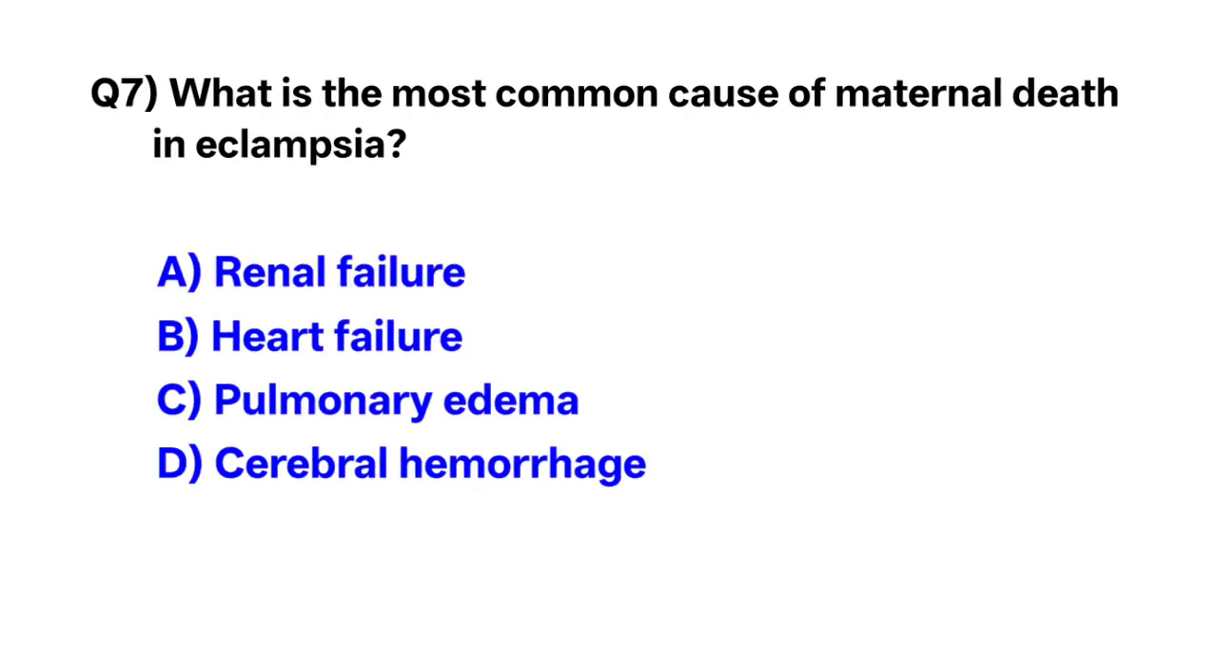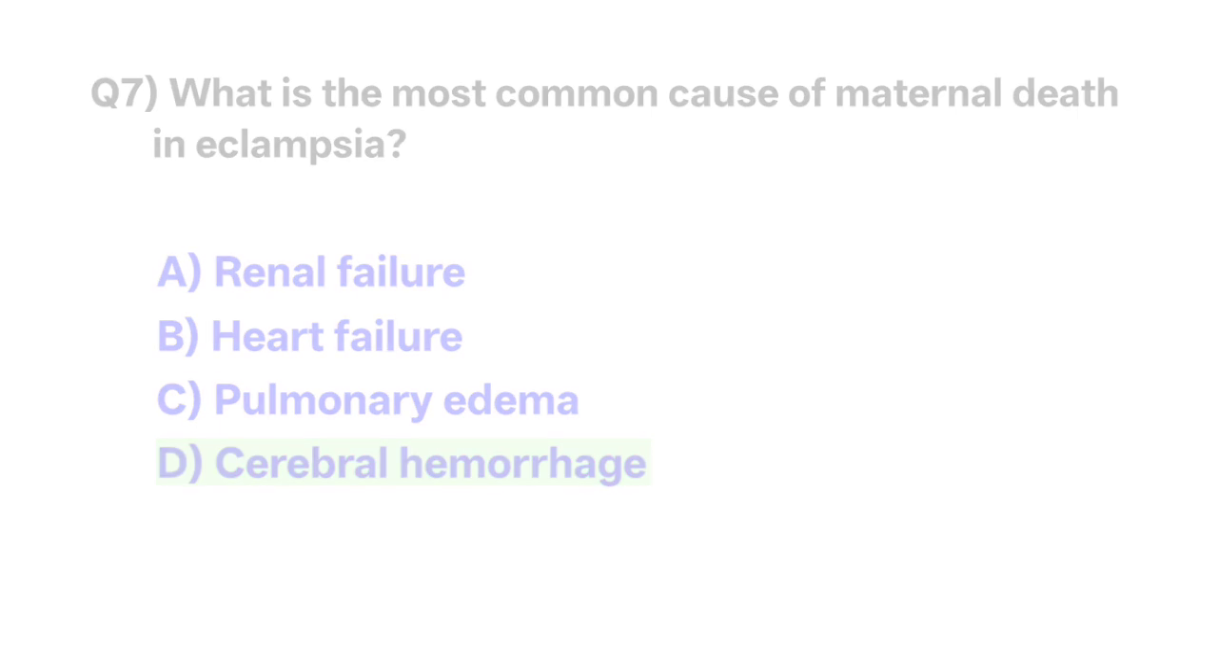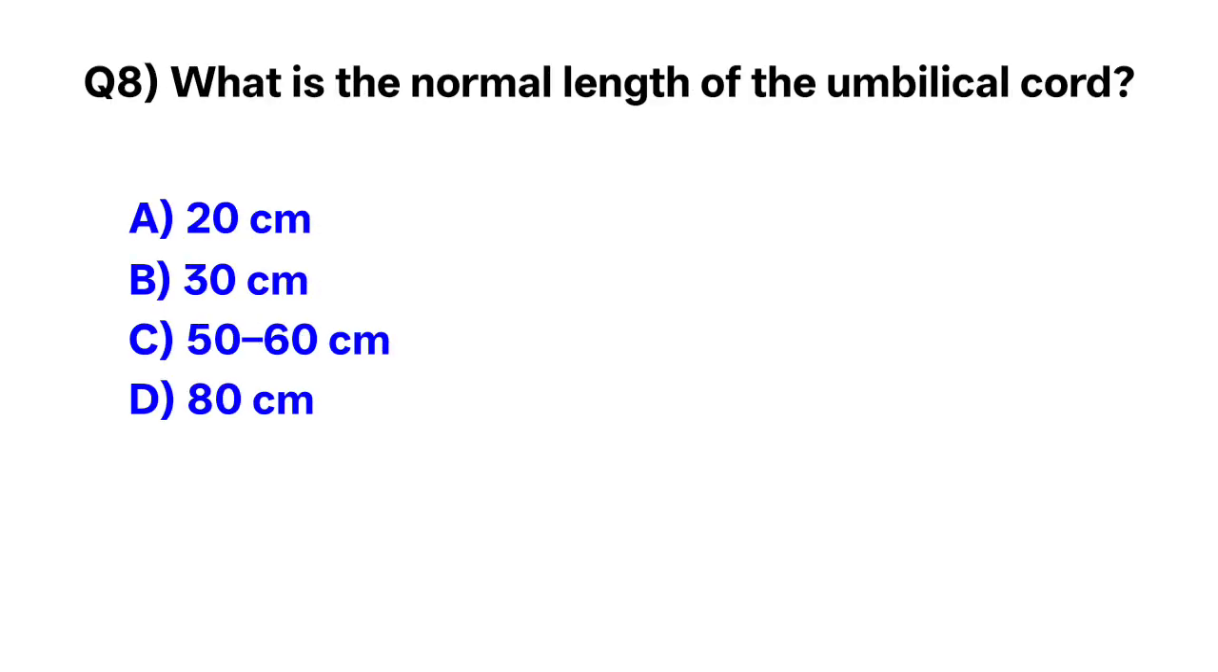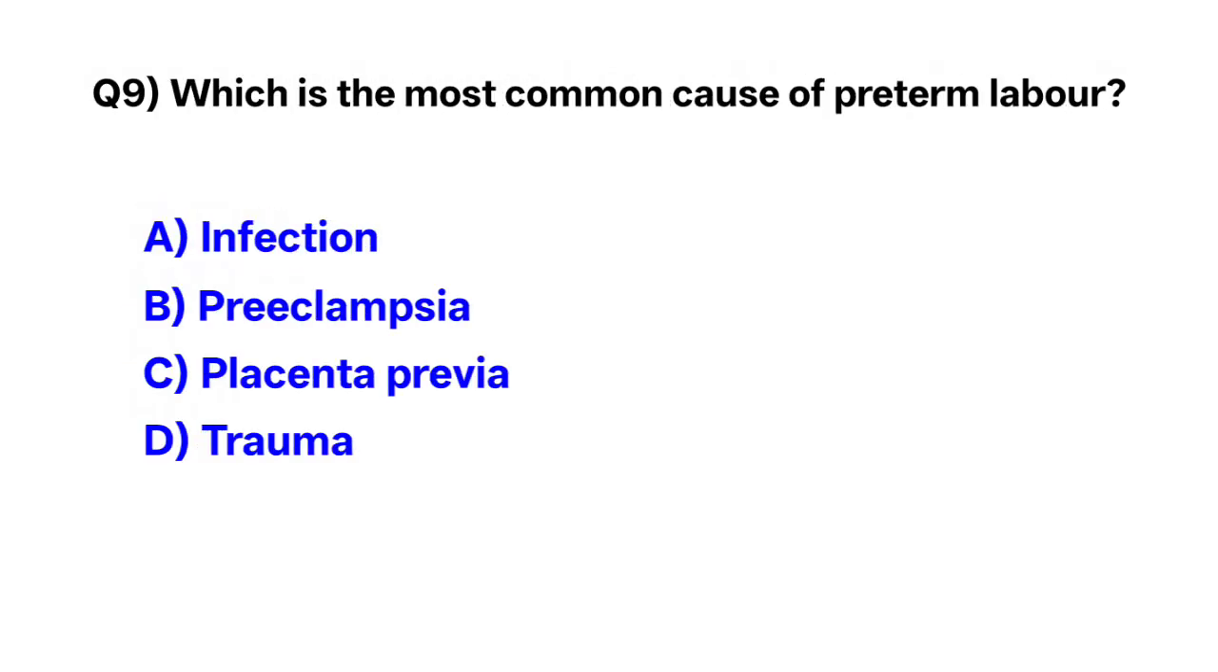Question number 7. What is the most common cause of maternal death in eclampsia? The correct option is D. Cerebral hemorrhage. Question number 8. What is the normal length of the umbilical cord? The correct option is C. 50 to 60 centimeter.